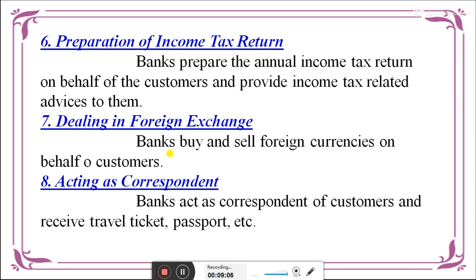In every day, day-to-day life activities, the consumer uses a bank. Without a bank transaction, nothing can be transferred in this situation. So we have to depend upon a bank.